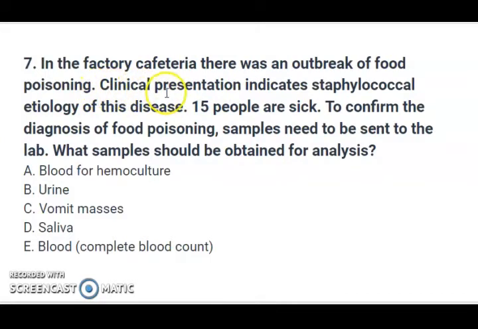Clinical presentation indicates staphylococcal etiology of this disease. 15 people are sick. To confirm the diagnosis of food poisoning, samples need to be sent to the lab. What sample should be obtained for analysis?